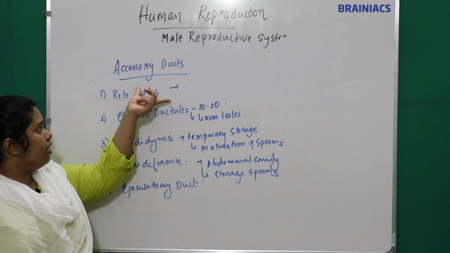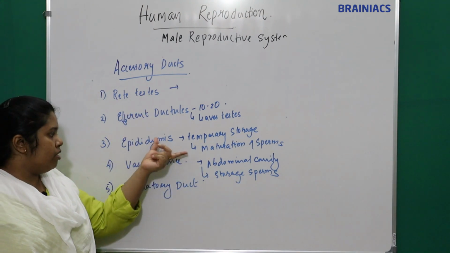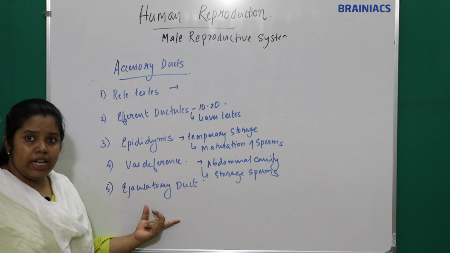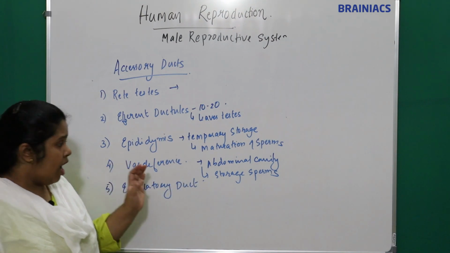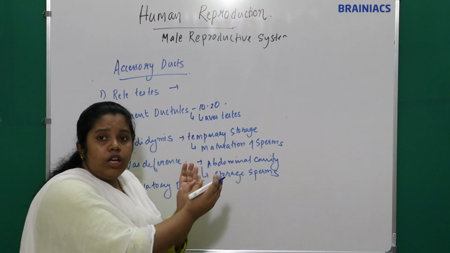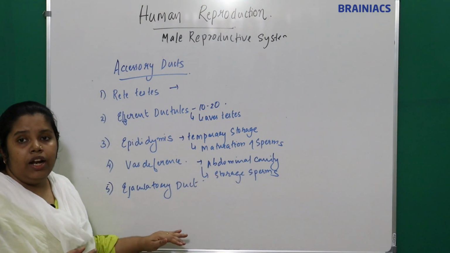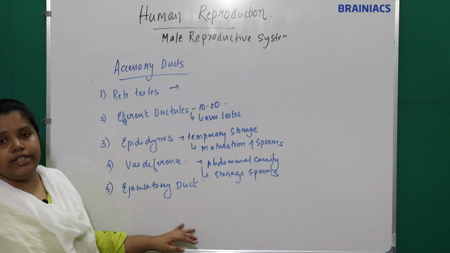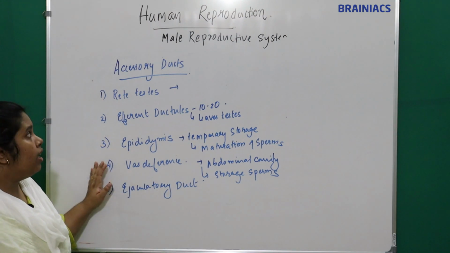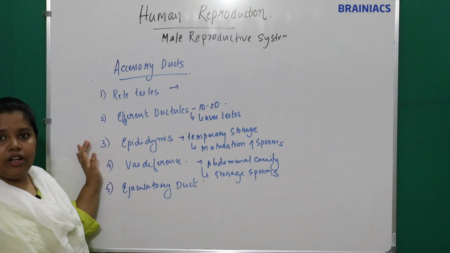Okay, so everything is 2 in number, right? Epididymis is 2 in number, vas deferens is 2 in number. What about the ejaculatory duct? It is only single because 2 vas deferens join together to form a single ejaculatory duct. Okay, these are the accessory ducts. Clear, everyone?